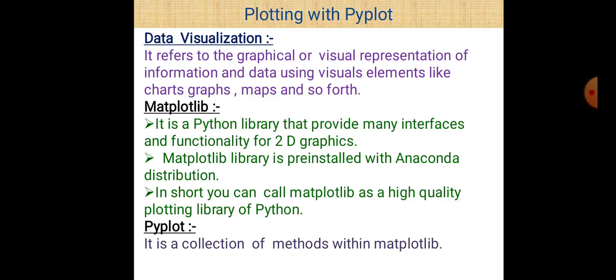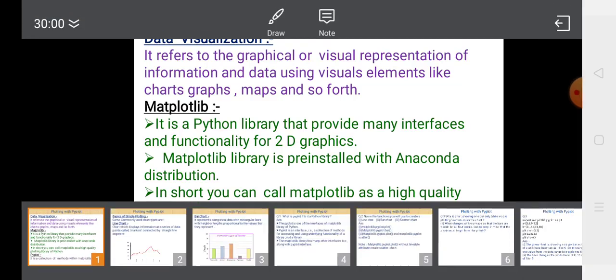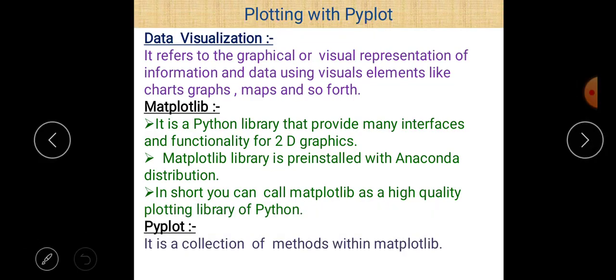So in this video, we will discuss some question answers related to these three concepts: line chart, bar chart, and scatter chart. So first of all, let us take a quick revision of all the concepts related to this. First one is data visualization. And what is data visualization? It refers to the graphical or visual representation of information and data using visual elements like charts, graphs, maps, and so forth.